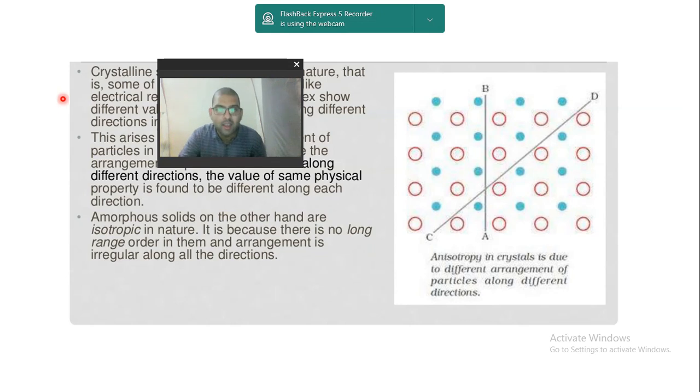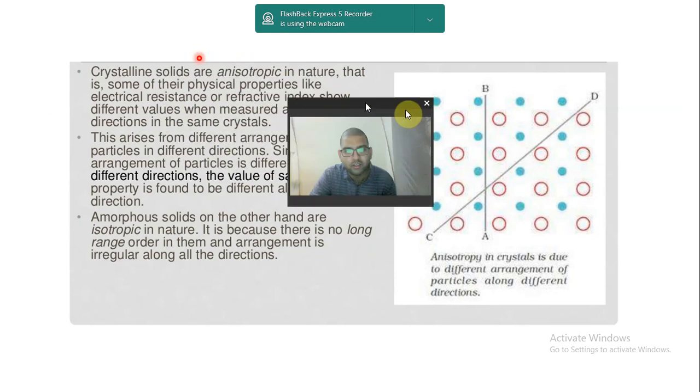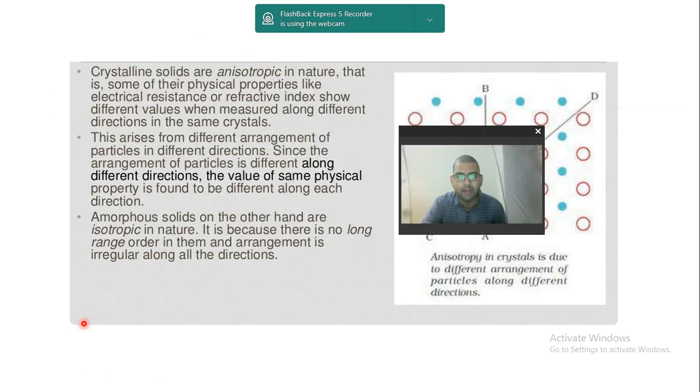Whereas what happens in amorphous solid is that, the figure is not there in the book, but I am telling you, in amorphous solid the atoms are evenly distributed. Evenly distributed means averagely, overall it is distributed. So if you measure in this line, the same thing will be there as it will be there in this line because they are evenly distributed.